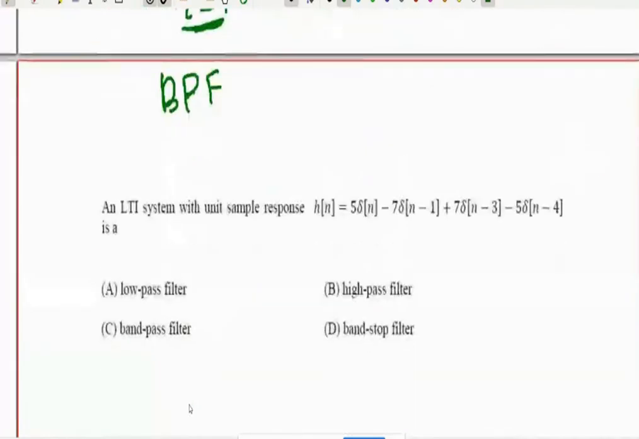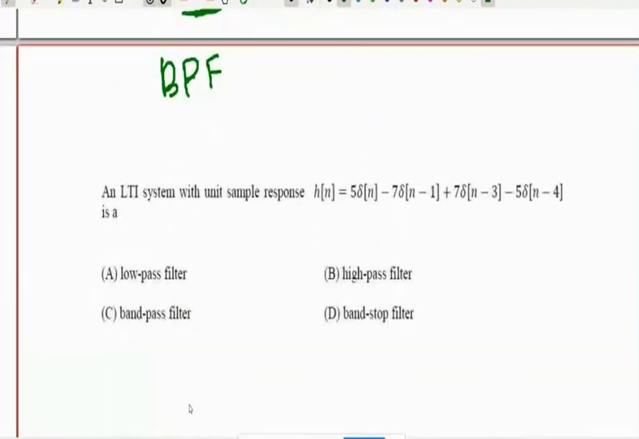So last question. Take the screenshot and take this as a homework. H of n is given, find out h of z.